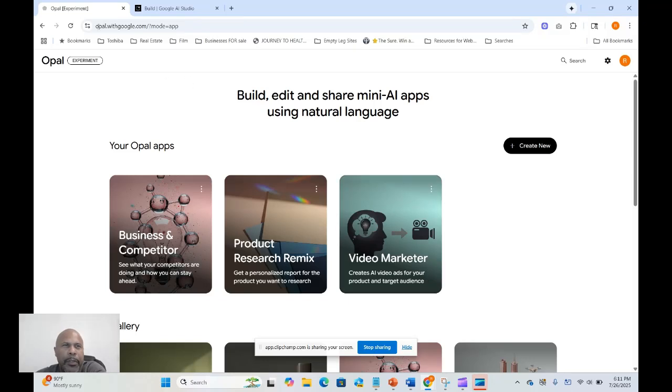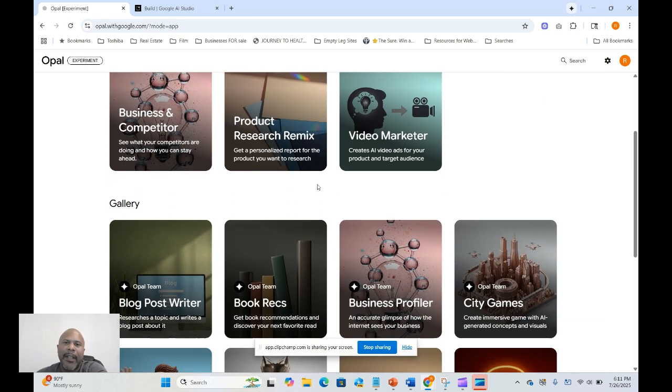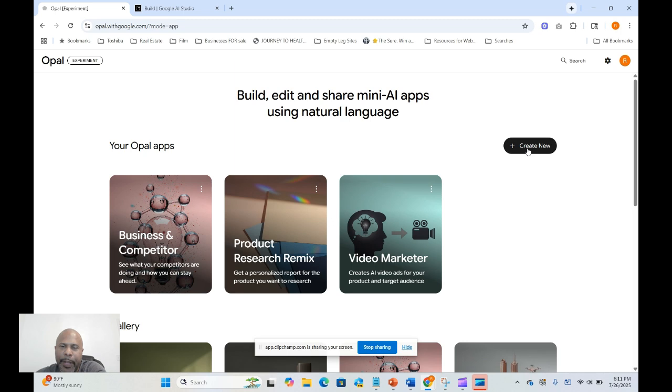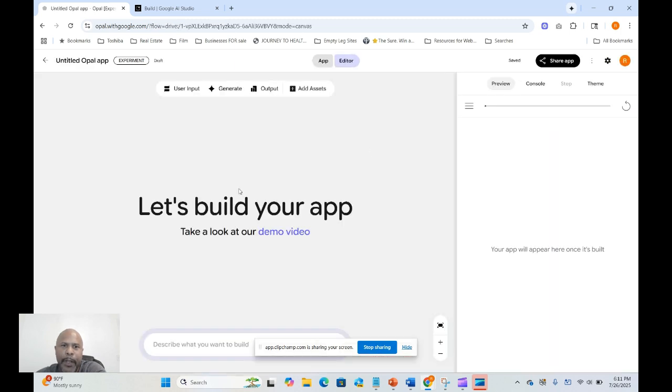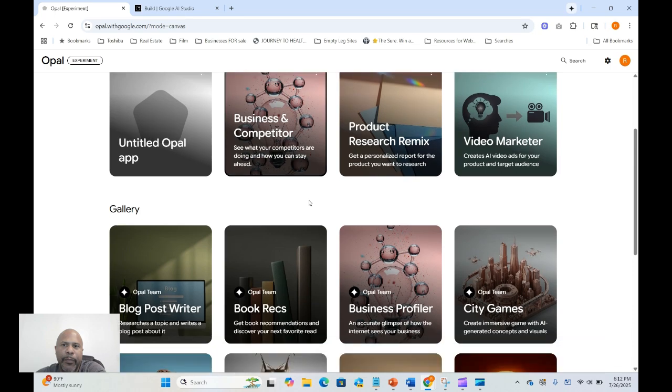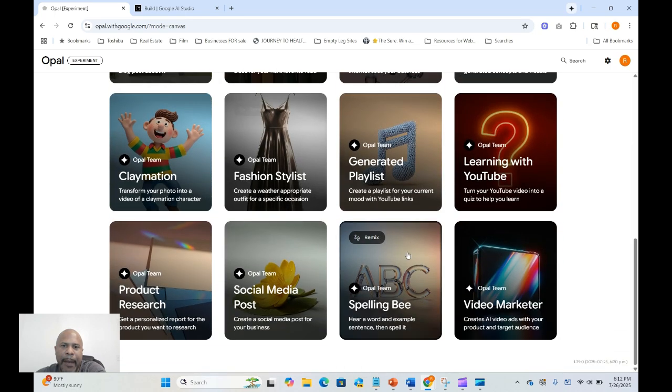All right, so Google just released Opal, which is pretty amazing. You can go in and create these little mini apps that are almost like make.com workflows or N8N and things like that. So, let me give you an example. I cloned a couple of these. You can create them from scratch by just telling it what you want to create, right? You can just put in a basic prompt here. But then you can also remix apps that are already built.